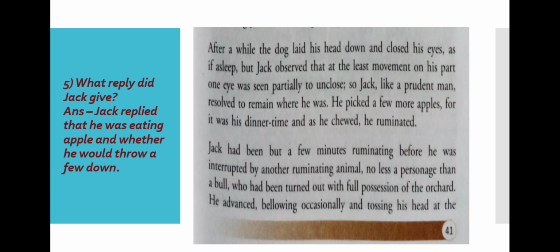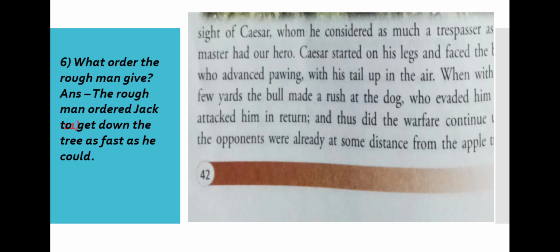Now let's see the question first. What reply did Jack give? Jack replied that he was eating apples and asked whether he should throw a few down. Now the last page. The bull considered our hero as much a trespasser as his master had. Now Caesar started on his legs and faced the bull. The bull was coming over there, and what did Caesar do? Caesar tried to face the bull, who advanced pawing with his tail up in the air.